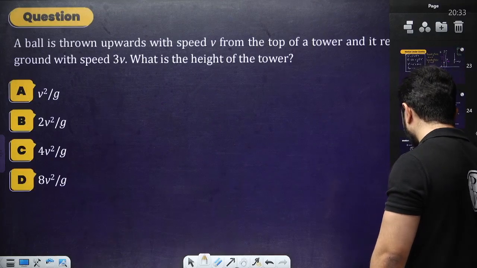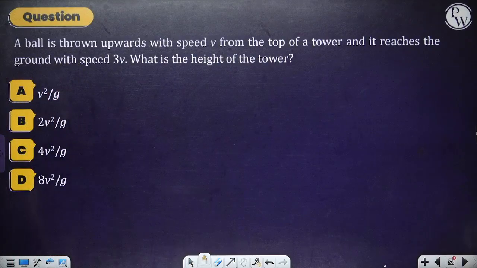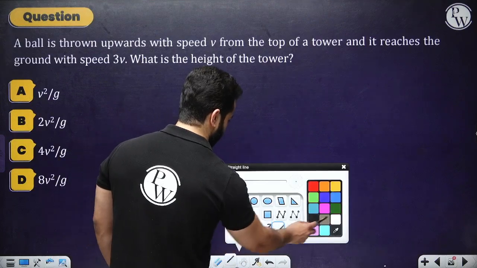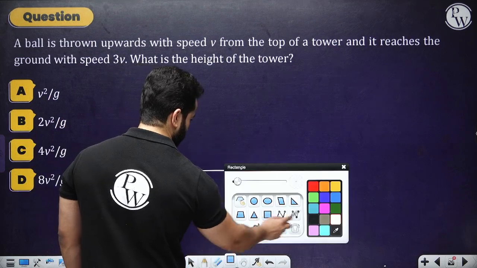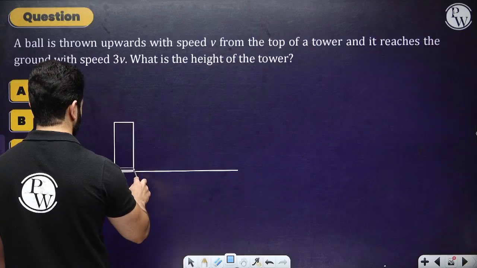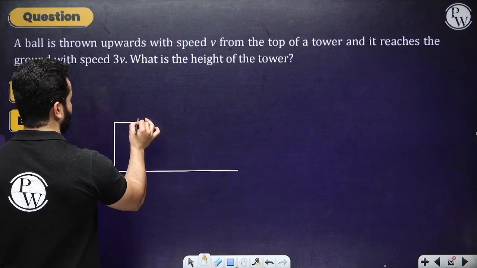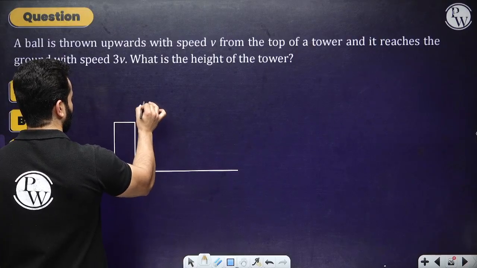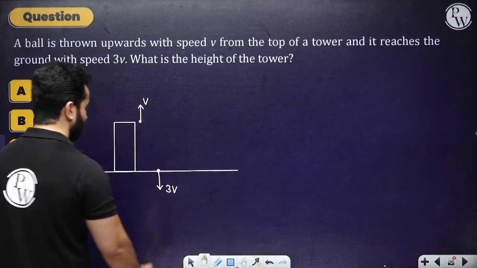Now let's do some problems on motion under gravity. You solve it on your own, then I'm going to also help you. A ball is thrown upwards with a speed v from the top of a tower and it reaches the ground with speed 3v. What is the height of the tower? Let's quickly solve it. We have a tower, and a ball is thrown upwards with a speed v, and when it reaches back, it has speed 3v.